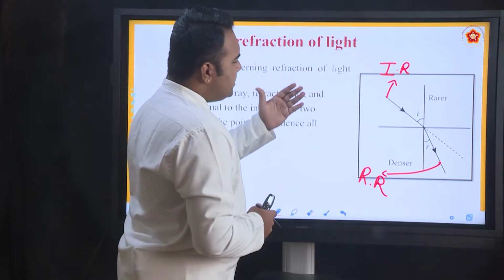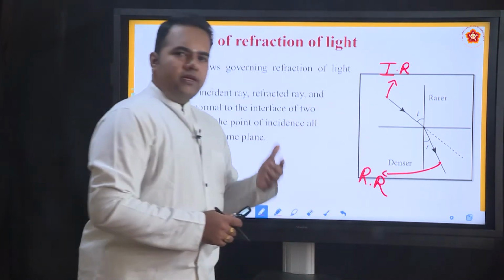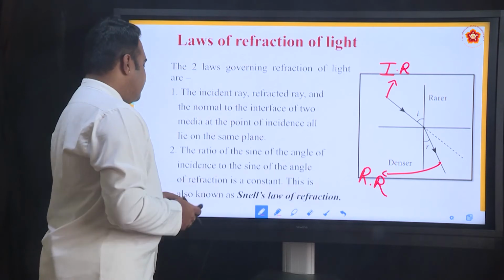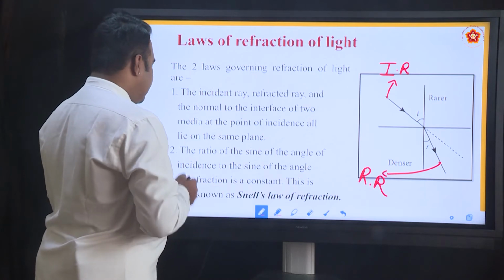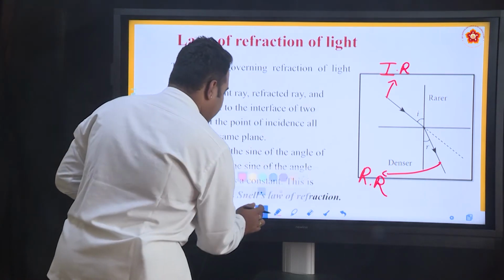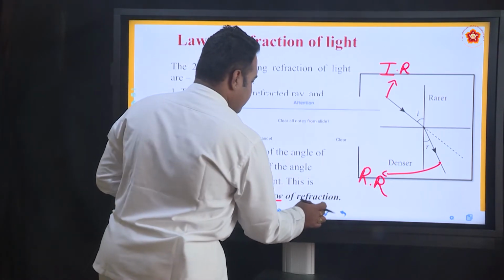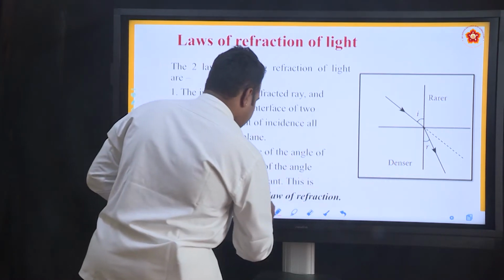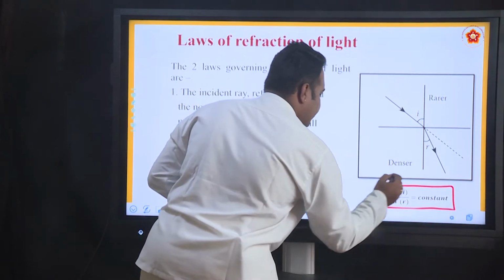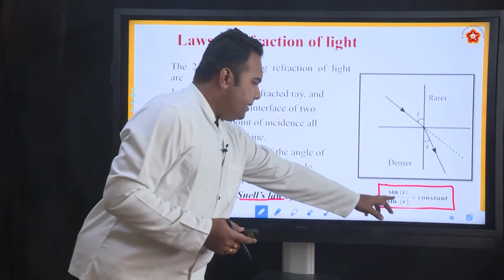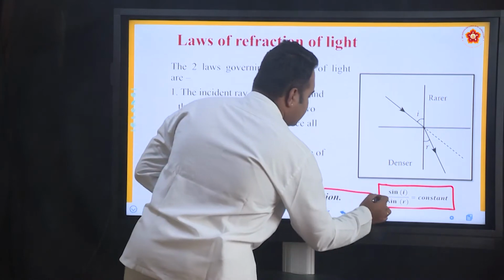So there is no change in the plane, whichever plane we see the phenomena of refraction, all these three lie on the same plane. The next one, the ratio of the sine of angle of incidence to the sine of angle of refraction is a constant, and this is known as Snell's law, Snell's law of refraction. And this is how we mathematically formulate Snell's law. Sin i by sin r is a constant, and this particular expression is called Snell's law.